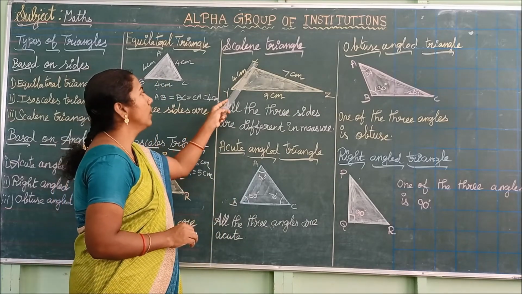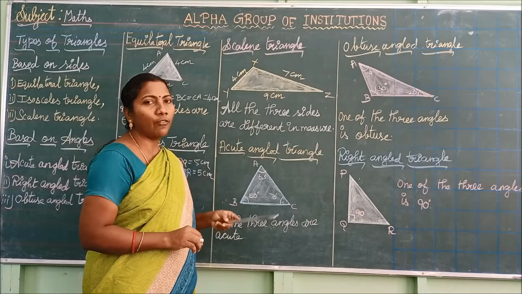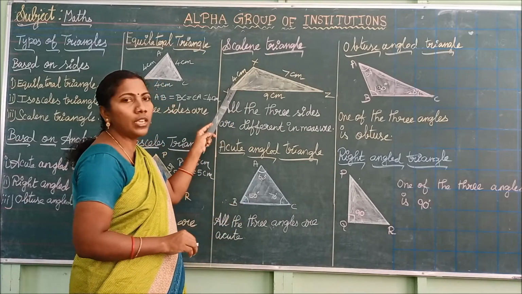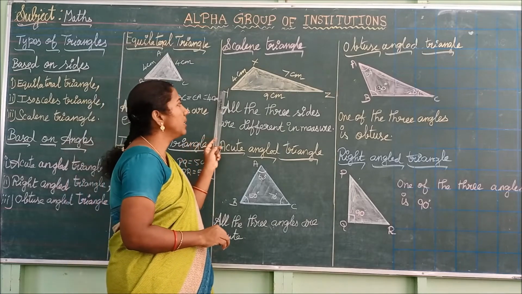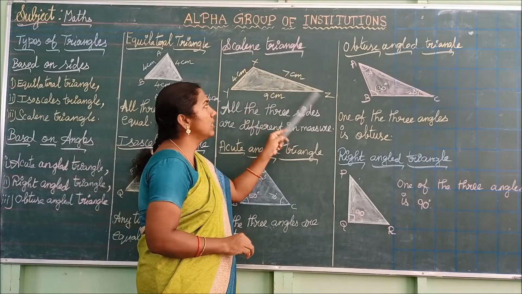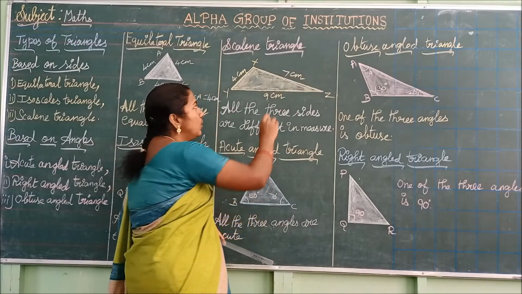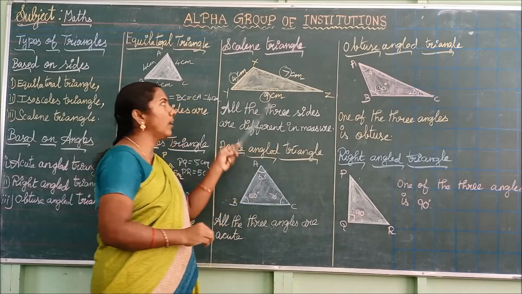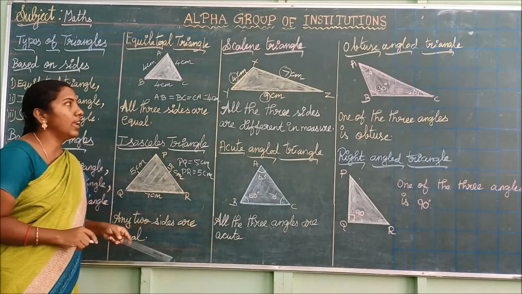Observe this triangle. XYZ is the given example. In this triangle, the measurement of XY is 4 cm. Measurement of YZ is 9 cm. Measurement of XZ is 7 cm. Observe the values, all are different from each other. So we can call this triangle a scalene triangle.